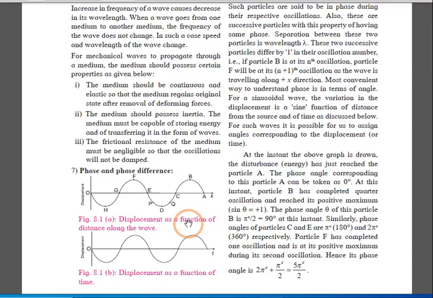Now in this case, if I consider from point O to point G, it covers a half circle, 180 degrees. So the phase is pi radian over here. If you consider it from O to H, it covers 90 degrees, so this is pi by 2 radian. If it covers from O to F, then this pi and this pi by 2, so it will cover 3 pi by 2 radian. In this way you can calculate the phase.